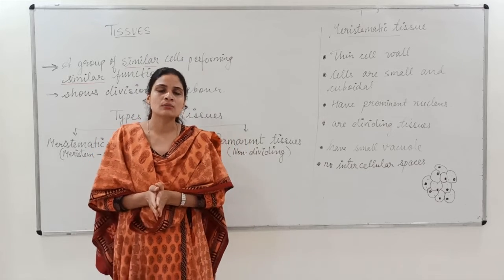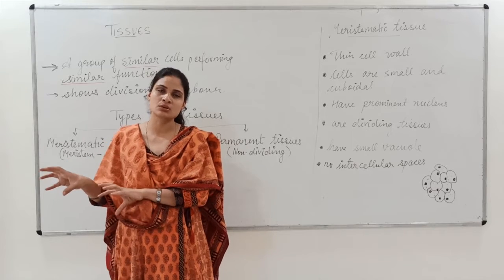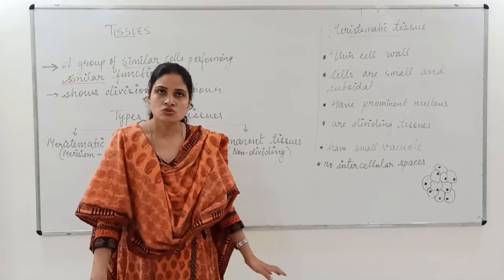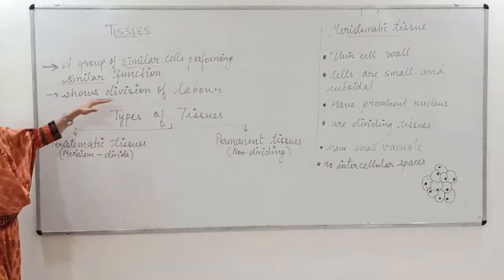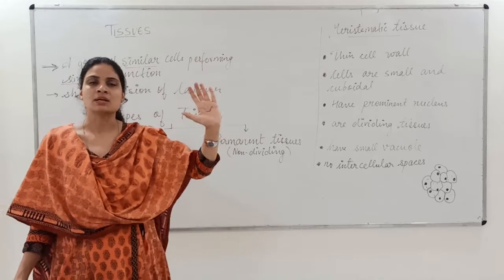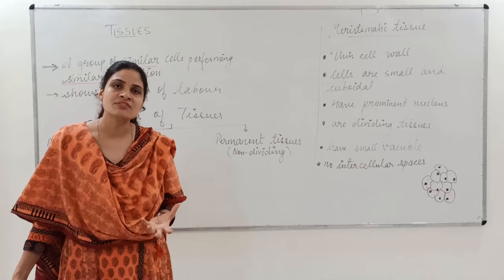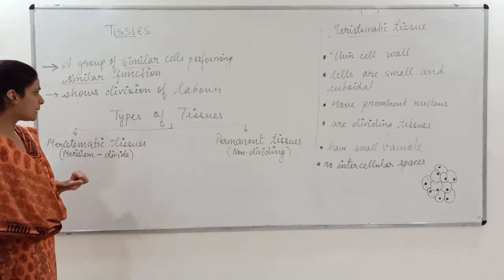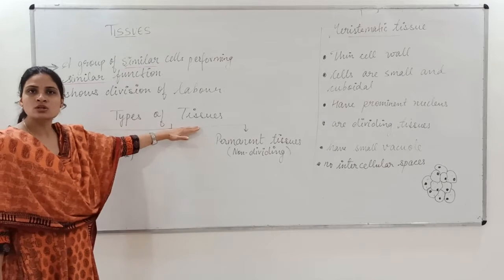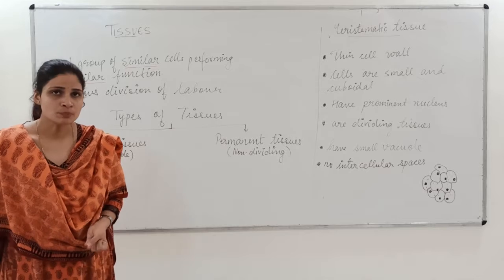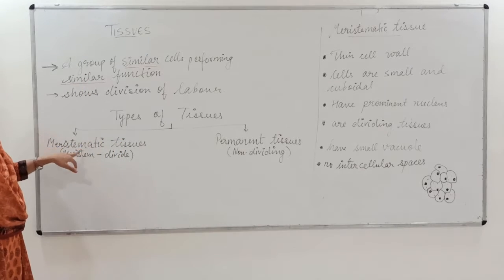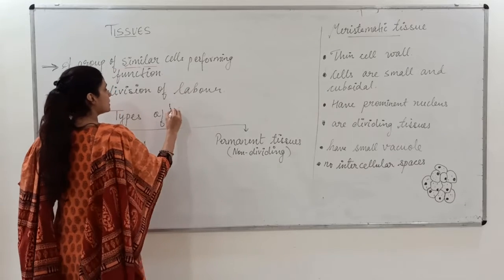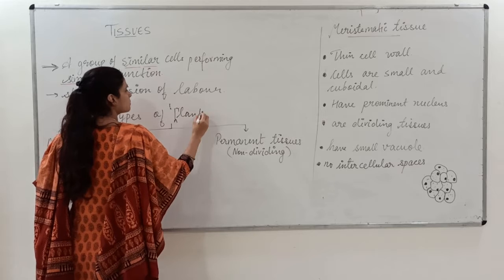So what we are doing is giving each particular group of cells, or we can say tissues, a specific function. So we can say that the tissues show division of labor. That means they have the capability to divide and to perform a specific function. Now next is the types of tissue. What are the types that you find? The first type of tissue which we are going to learn is the meristematic tissue.